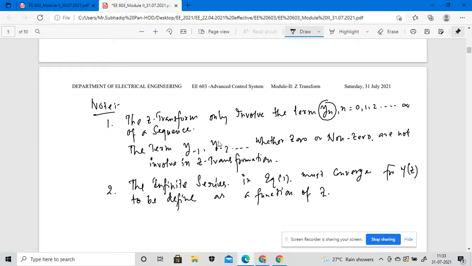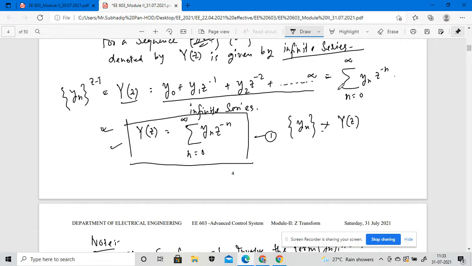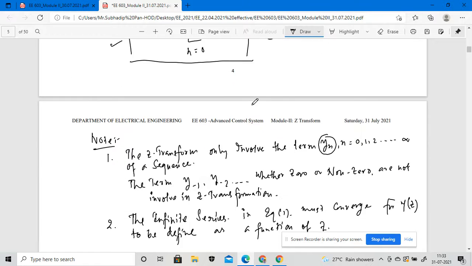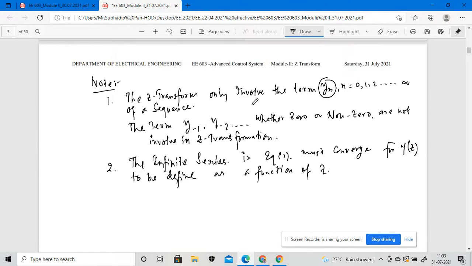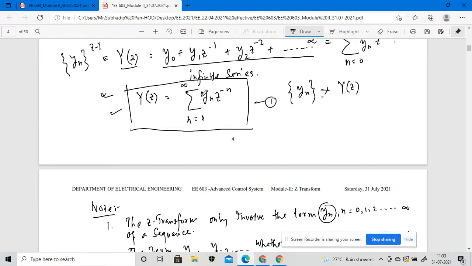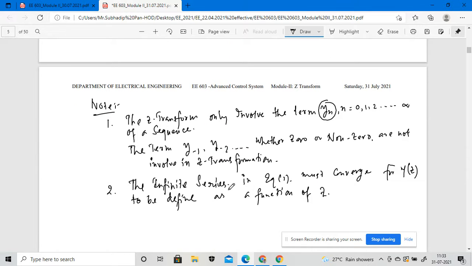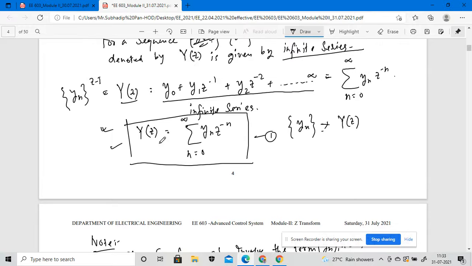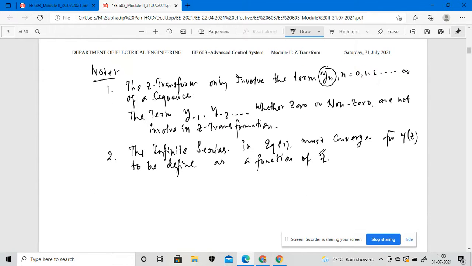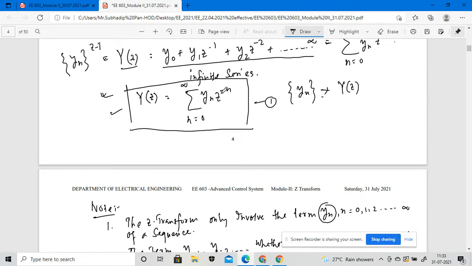So this particular infinite series, that means n from 0 to infinity, must converge for y of z to be defined as a function of this particular sequence. It will be the function of z, obviously.